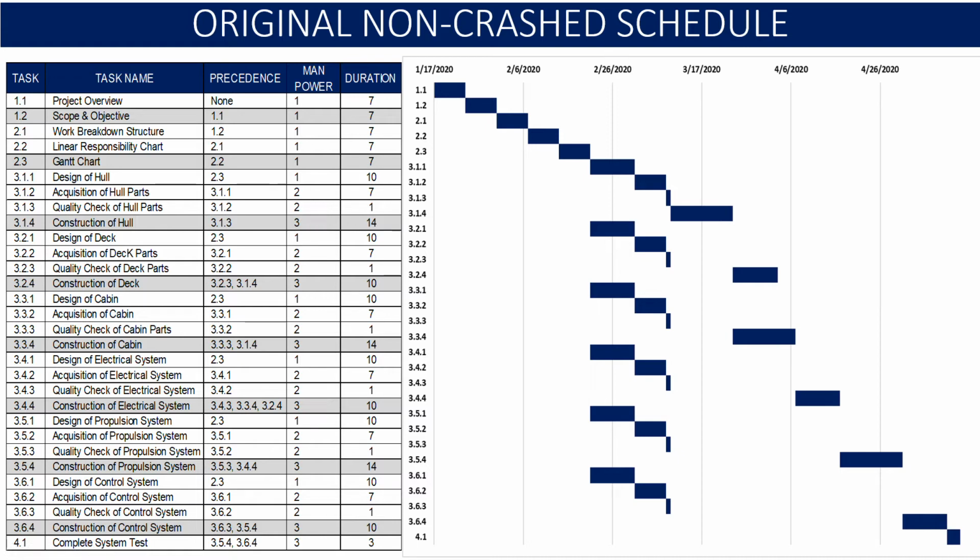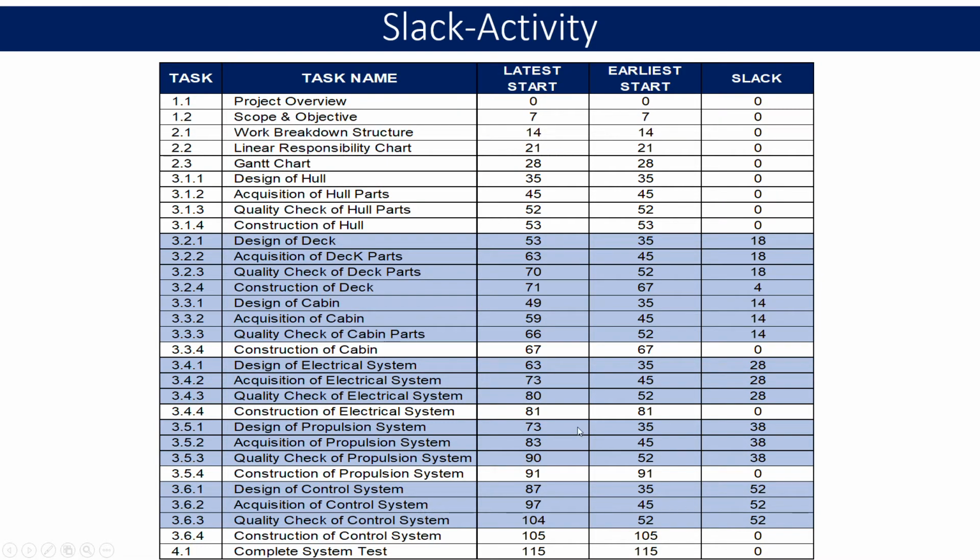From the Gantt chart, it is obvious that all three activities, that is design, acquisition and quality check, of hull system, deck system, cabin system, electrical system, propulsion system and control system, are executed in the same time duration. Slack activities. This table shows you the list of activities with slack allowances and these activities are highlighted in blue color.